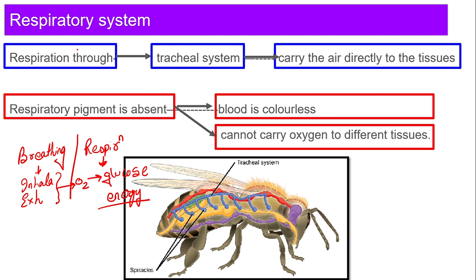Right? Now, respiration in cockroach is through the tracheal system. This was again the neat question, right? For us, respiration is through lungs, but in the cockroach, respiration is through the tracheal system. It carries air directly to the tissue. Now, in our body, if my kidney wants air, can we get direct air to the kidney?